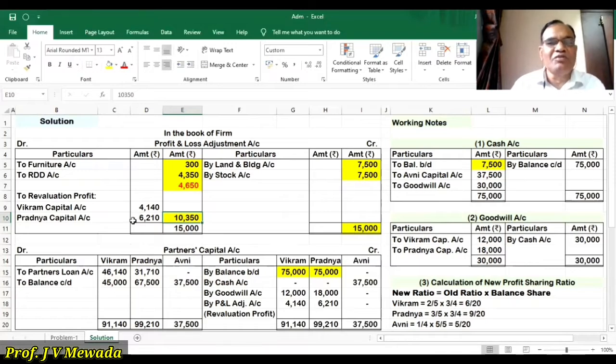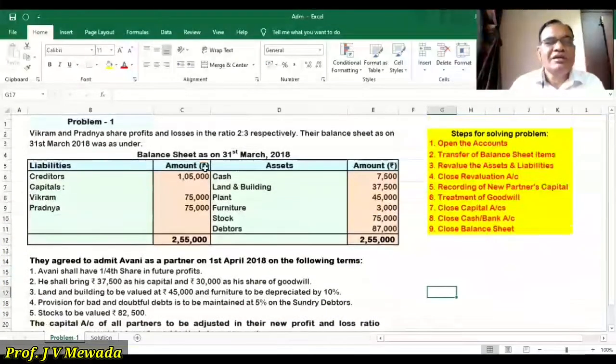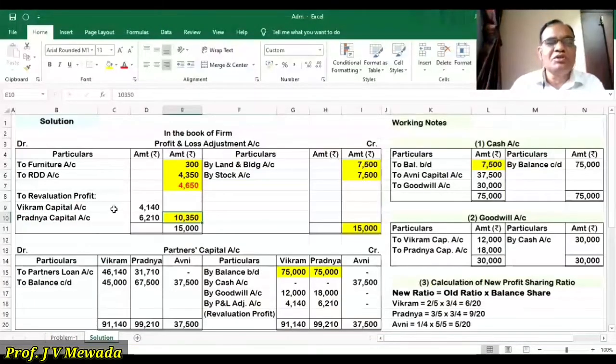And this profit we are going to distribute among the partners in the old ratio. Let us see what is the ratio here. The ratio is 2:3. So we are going to distribute this in the ratio 2:3, that is 4,140 and 6,210.